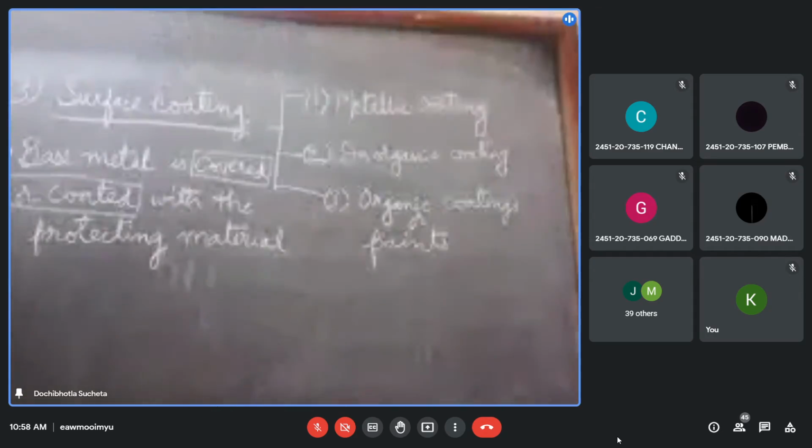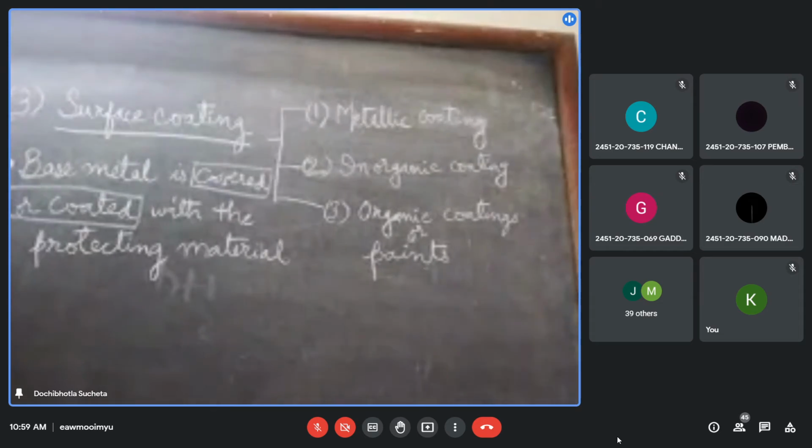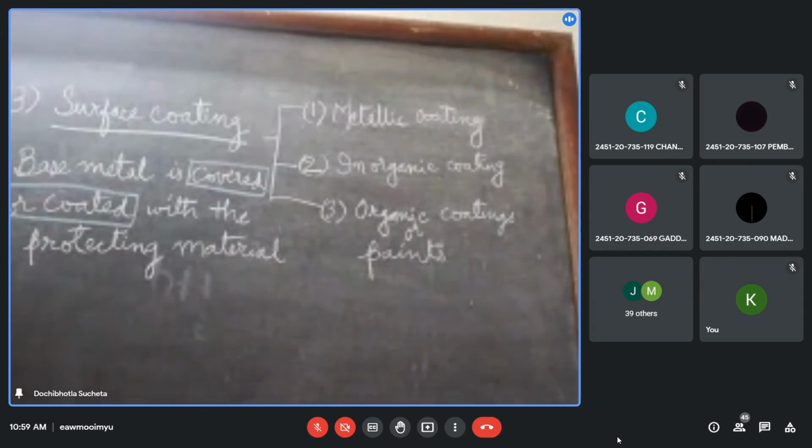Okay, the next one is the surface coatings. The surface coatings mean the base metal is coated with the protecting material, and it is of three types. The coat can be a metallic coat, an inorganic coating, or an organic coating, which we commonly use as paints. Because the base metal is covered, it is called surface coatings, like the way we are coating the grill with the paint. Okay, the metallic coatings are what you have in your syllabus.